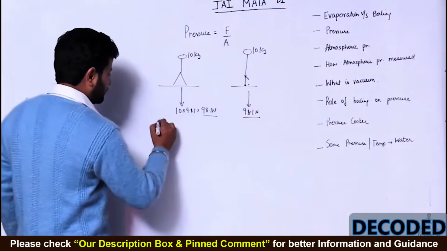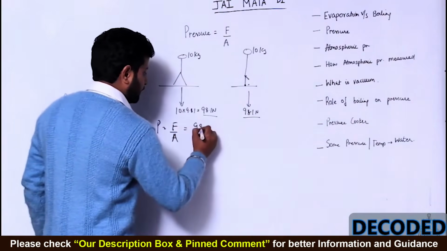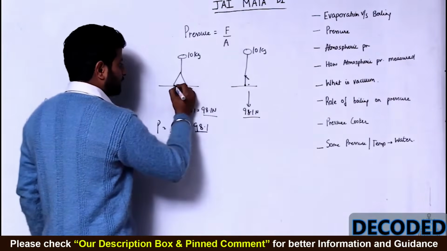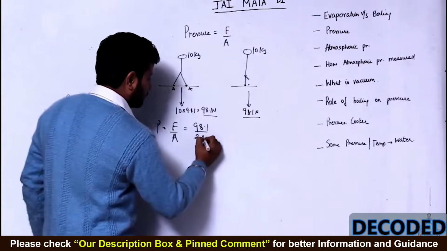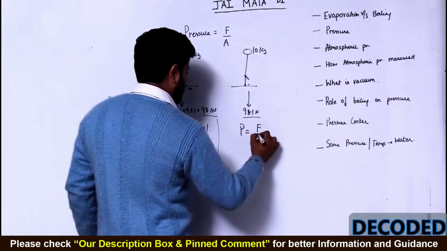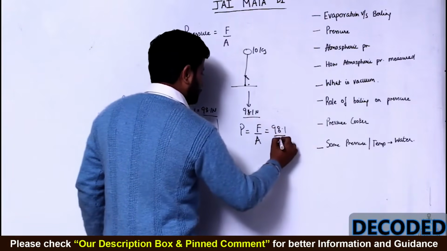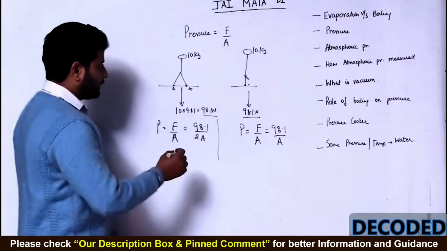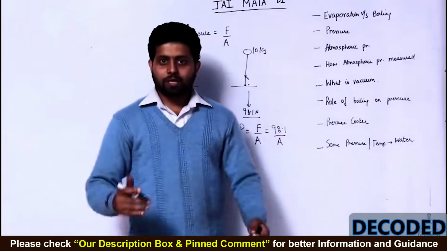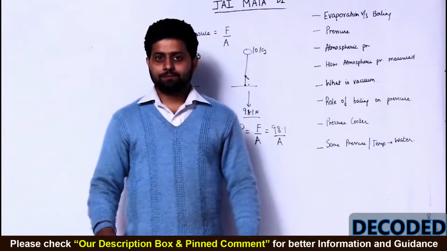Now see, pressure over here is force upon area, which is 98.1 upon, say the area of this foot is A and this foot is A. So upon 2A, right? And over here pressure will be F upon A, which is 98.1 upon simple A. So basically over here the pressure being exerted on the floor increases because the area has decreased.